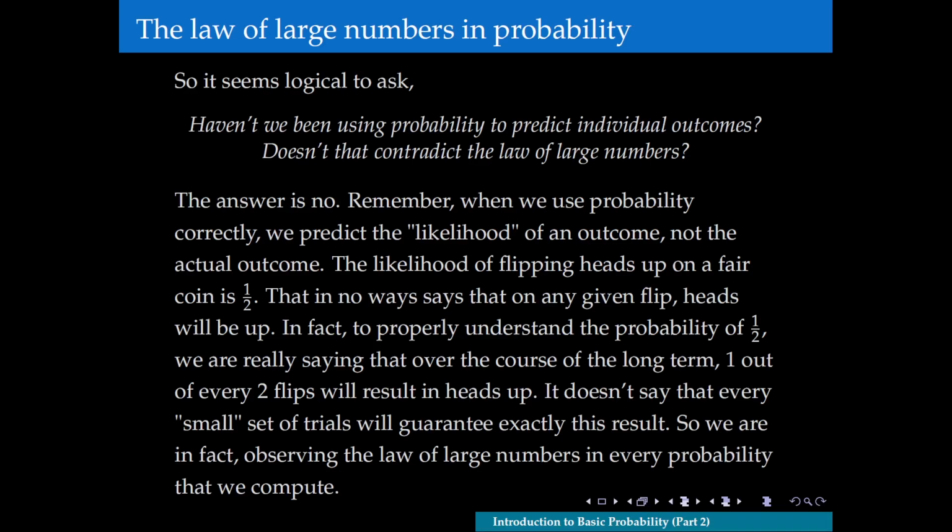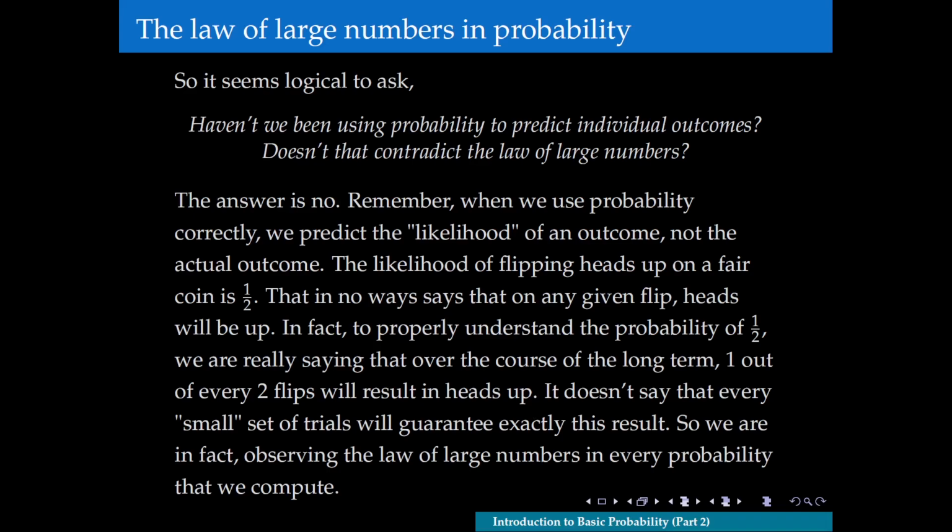That doesn't say that on any given flip we're going to get heads or tails, right? It doesn't give us a means of predicting that the next one will be heads or the next one will be tails. It only gives us a gauge for what the long term will be. So if we properly understand what the probability of 1/2 means, we're really saying that over the long term, approximately 1 out of every 2 flips will result in heads, not in the short term, right?